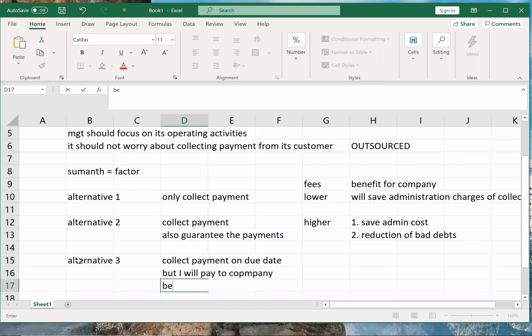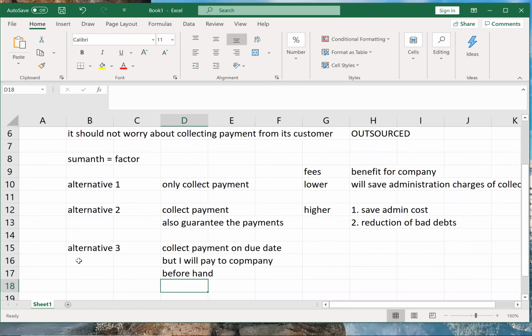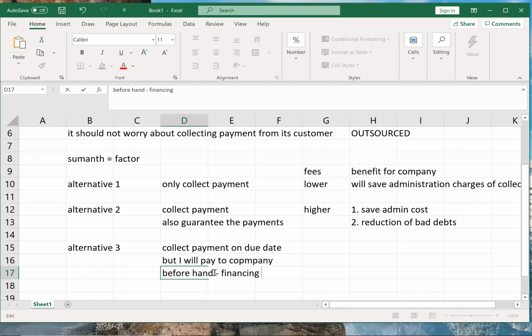So for example, credit period was 73 days. So I'll collect payment from customers in 73 days, but I'll pay to the company in 10 days only. Means what? He's in short financing my receivables.